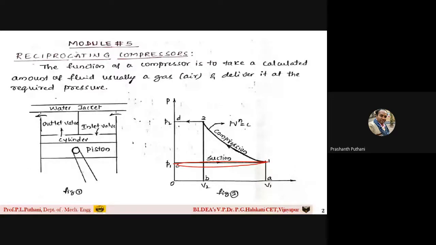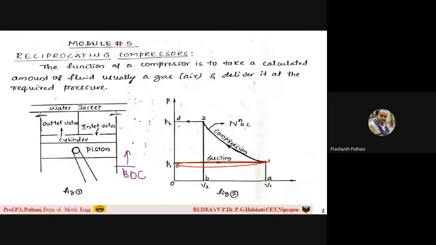Now, once the piston reaches the BDC position, from there the piston again starts to move towards the TDC position. Let's see, now I'm showing the movement of the piston. It is now coming from BDC towards TDC position.